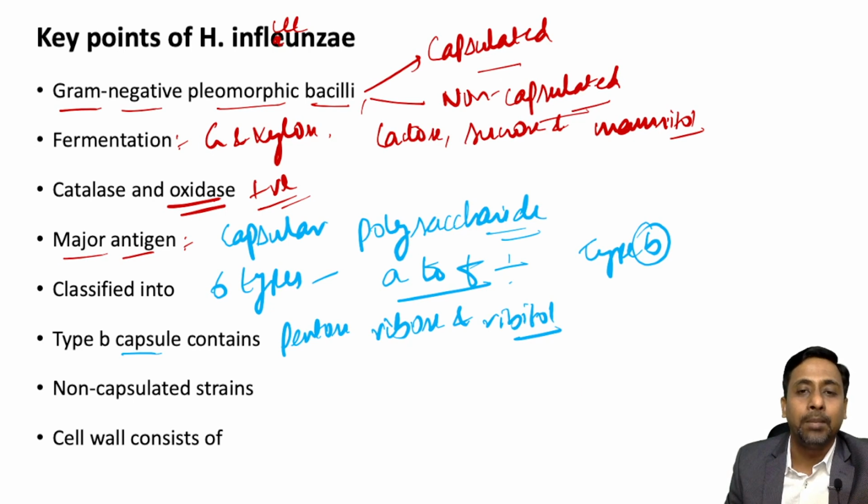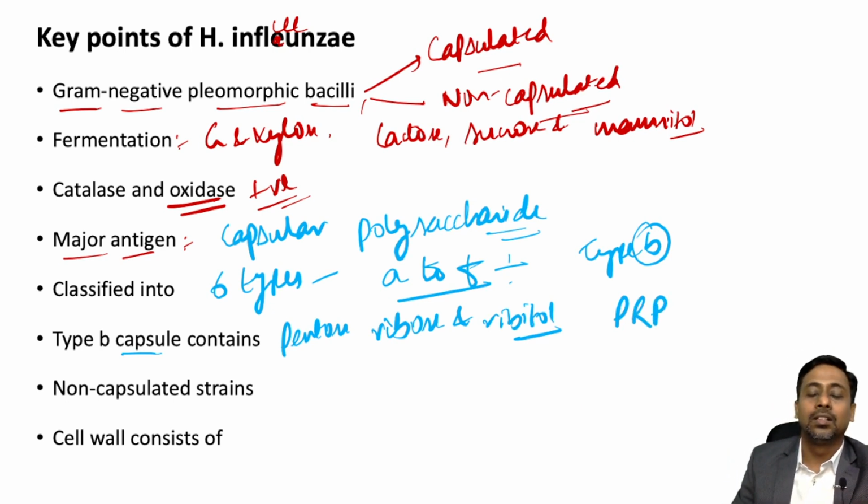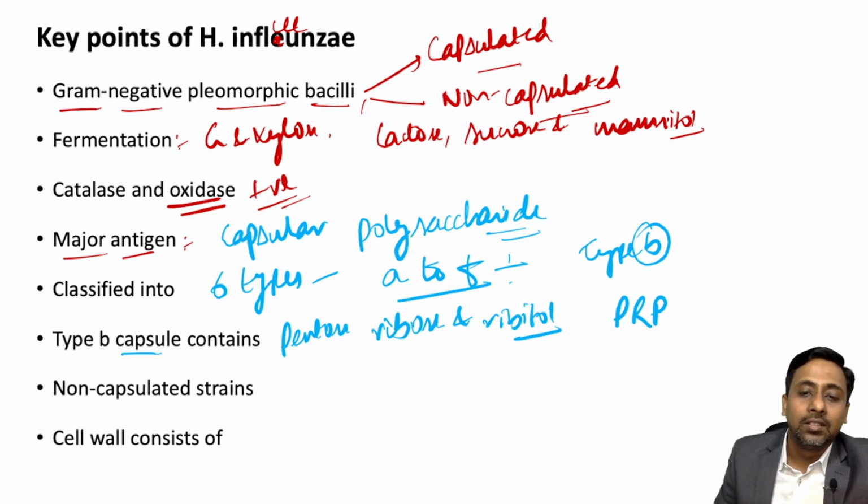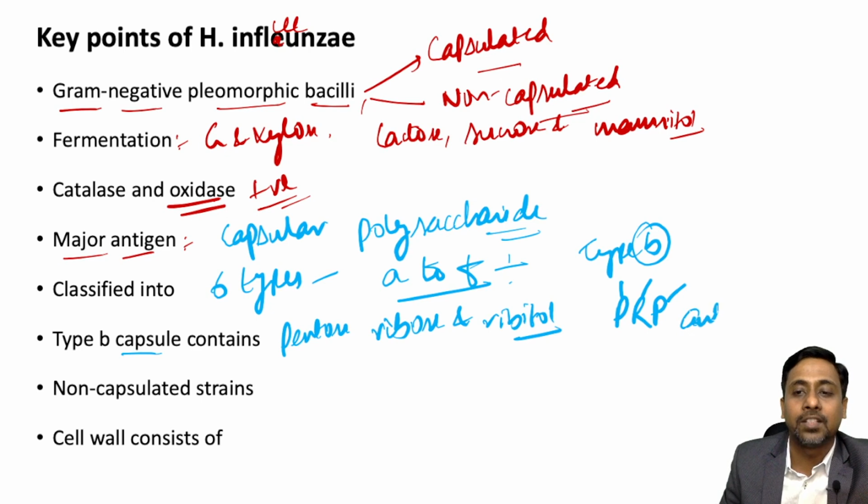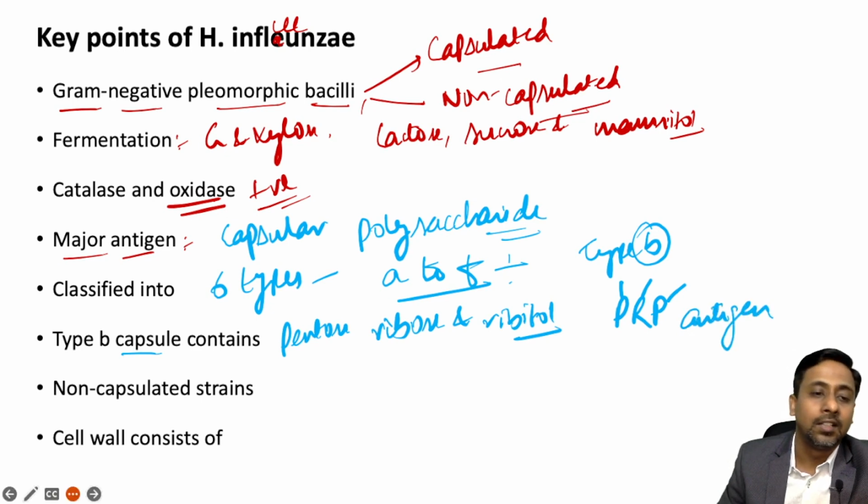So the antigen is polyribosyl ribitol phosphate, PRP. This P stands for polyribosyl, this is for ribitol, and this is for phosphate. So this is the antigen present in the type B capsule.